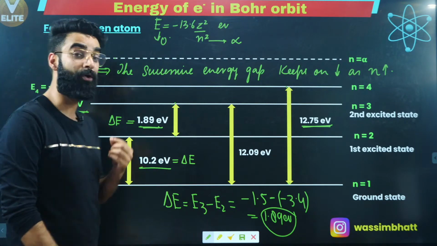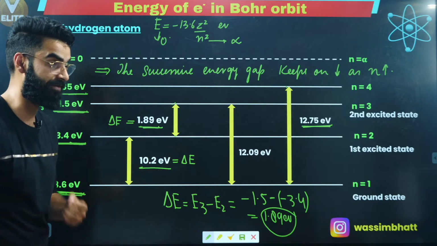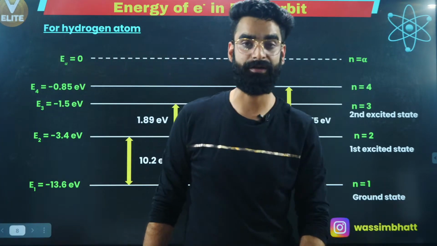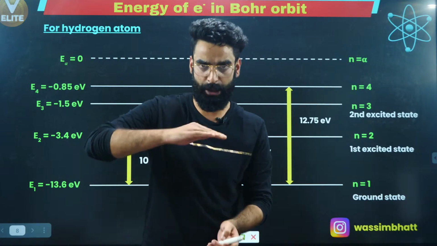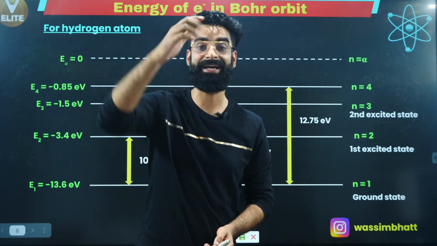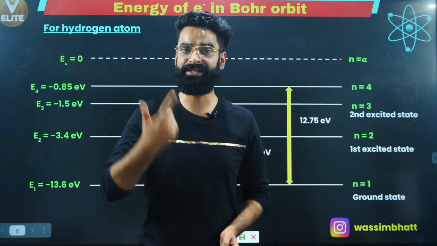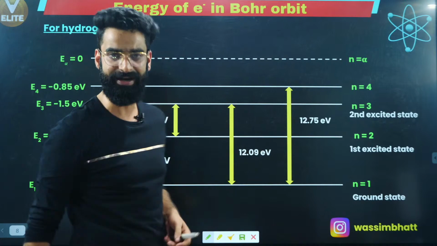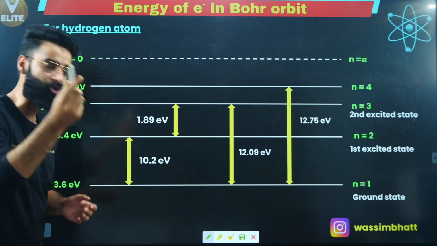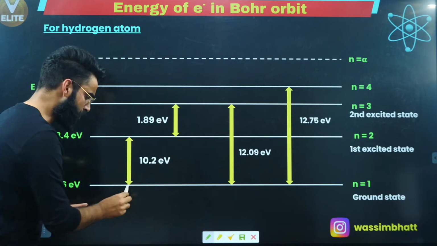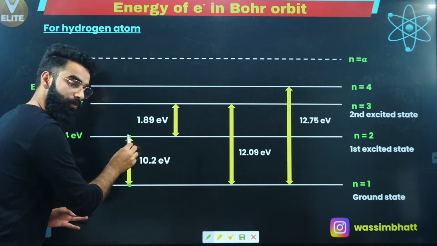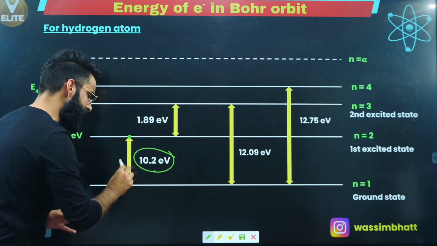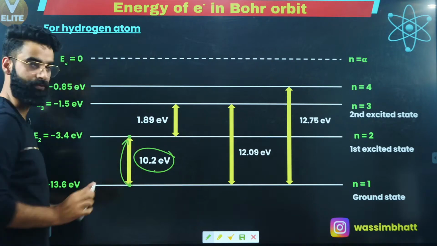Now, there are some important things you need to understand here. As I told you in the last session, when the electron moves from a lower energy state to a higher energy state, it absorbs energy. When the electron moves from a higher energy state to a lower energy state, it emits energy. If the electron in the hydrogen atom has to go from shell number 1 to shell number 2, this much amount of energy will be absorbed by the electron, then the electron makes a transition from shell number 1 to shell number 2.